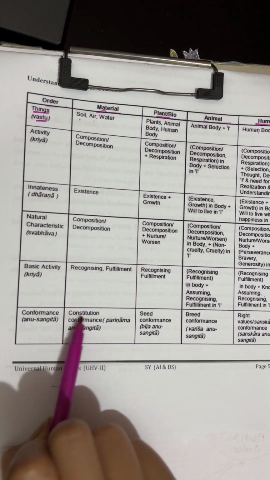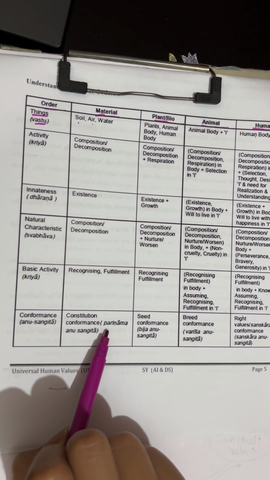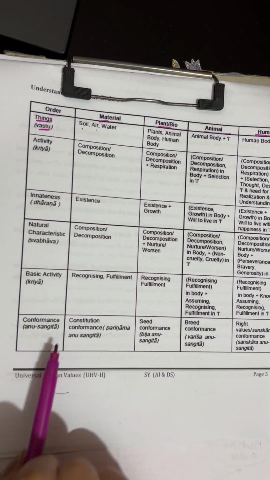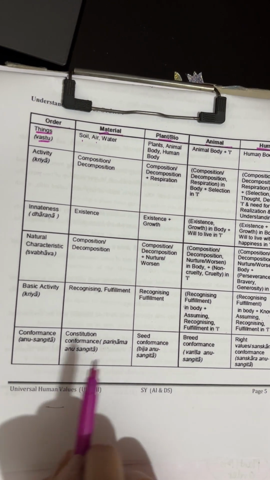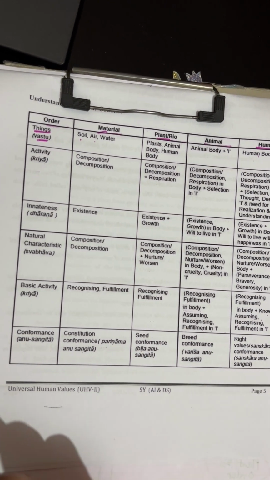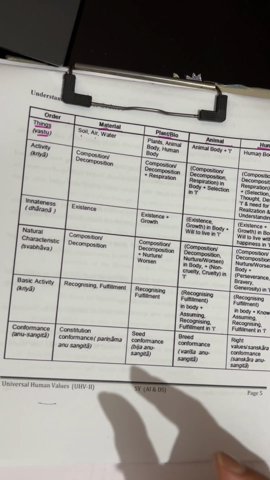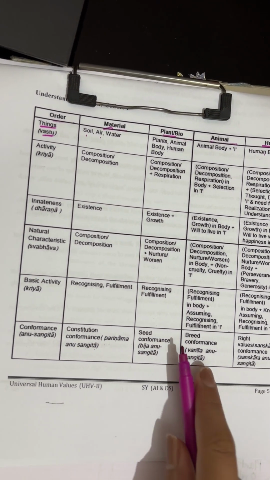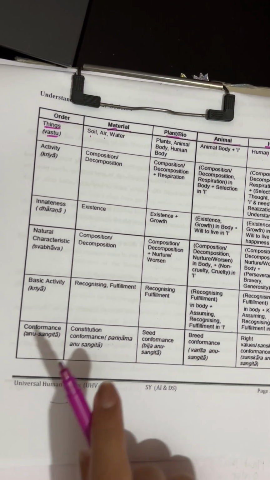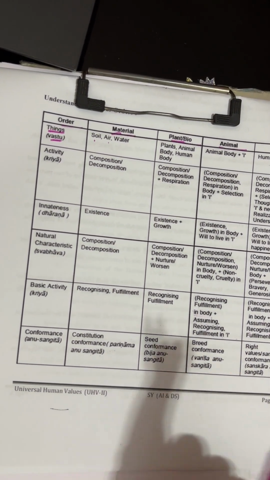Then conformance, that is anusangita, where in material we have constitution conformance, that is parinama anusangita, what is the effect. Then seed conformance, bija anusangita. Okay, that is the anusangita of the seed. Then we have breed conformance, that is vansa anusangita.